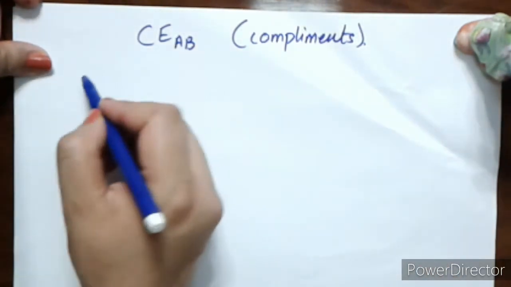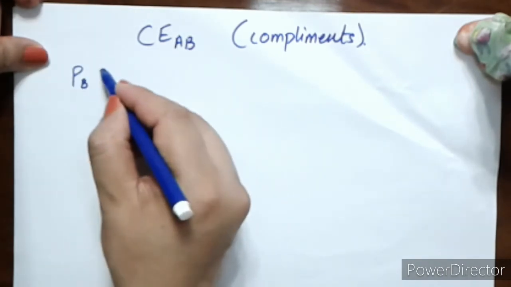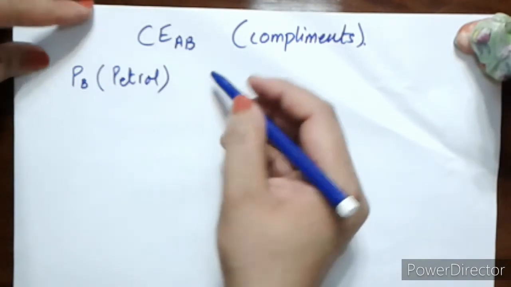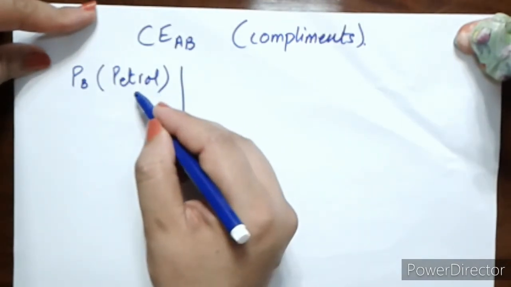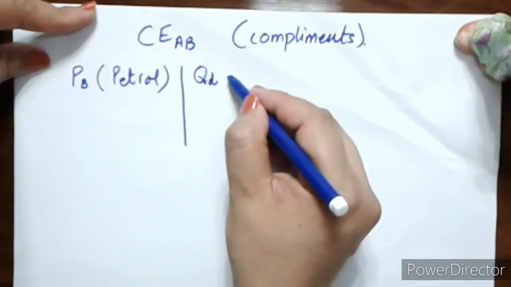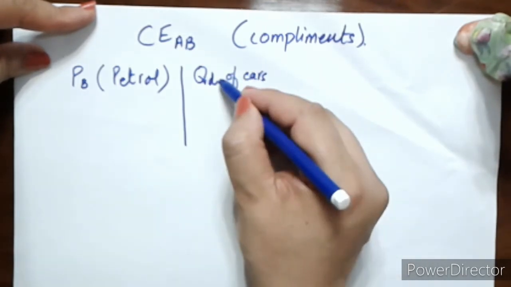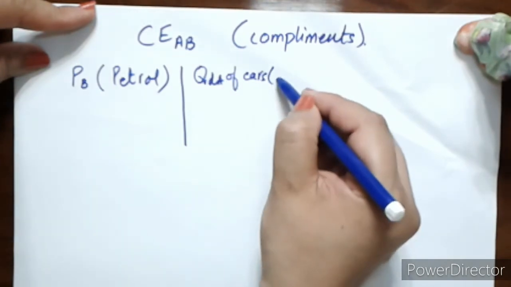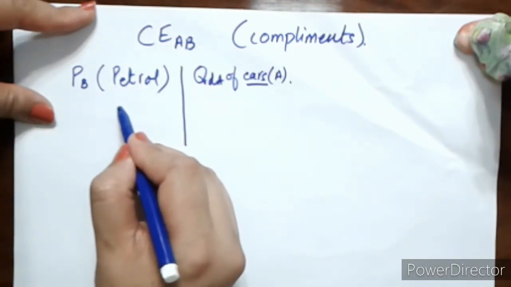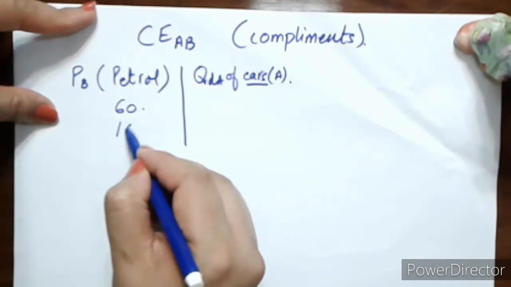Okay, now let's say we have a price of B, and I say B commodity is my petrol, and I want to see the effect of change in price of petrol upon number of cars demanded in a market. So quantity demanded of cars, and I can say A here, and cars is of course commodity A. Now let's say the price of petrol was rupees 60 per liter, then it rose to rupees 100.